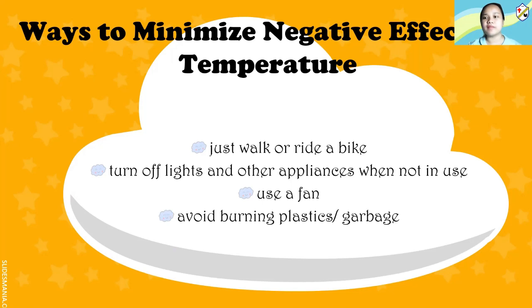And avoid burning plastics or garbage that can cause damage not just to us people, but also to the environment. And dispose of garbage properly. So we should know how to throw waste properly, not just throwing it anywhere in the streets, in our school, in our house. That is for our lesson today.